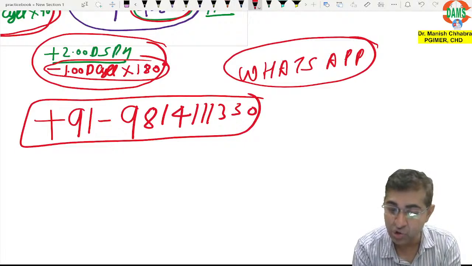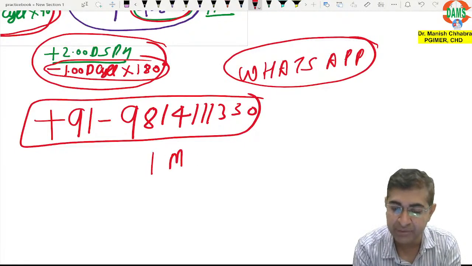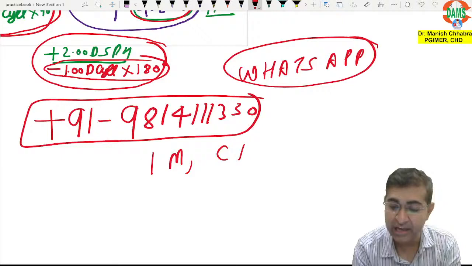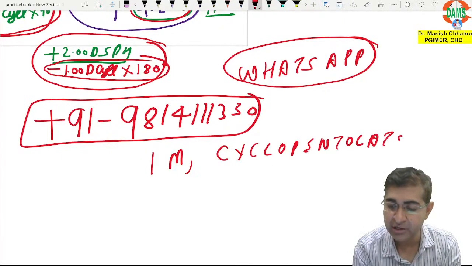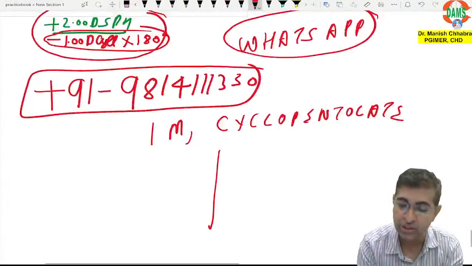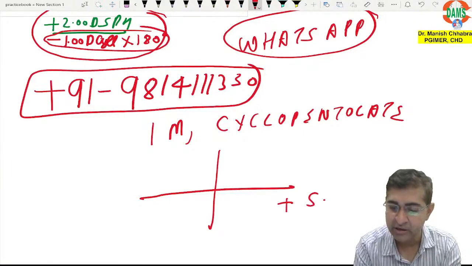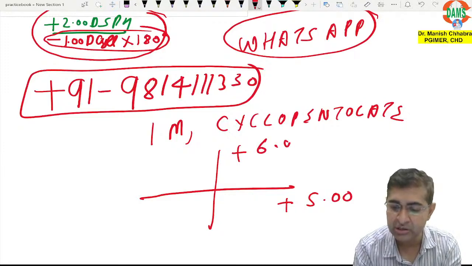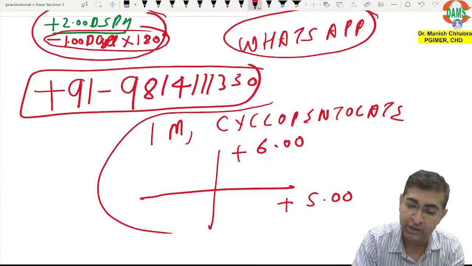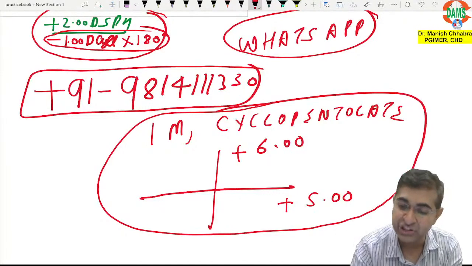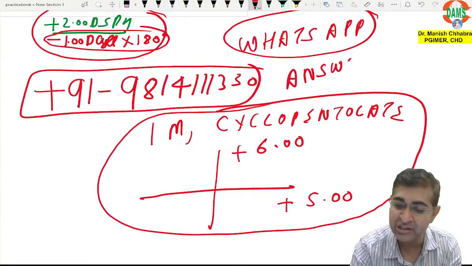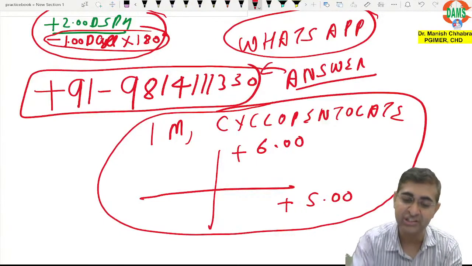So retinoscopy was done from a distance of 1 meter and cyclopentolate was used. After doing retinoscopy, there was +5 and +6 diopter. So this was the equation. So I need you to answer me, send your answers to this number.